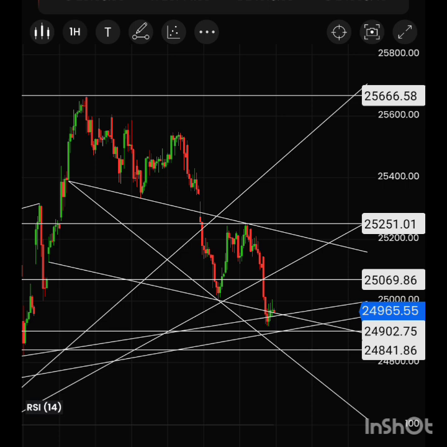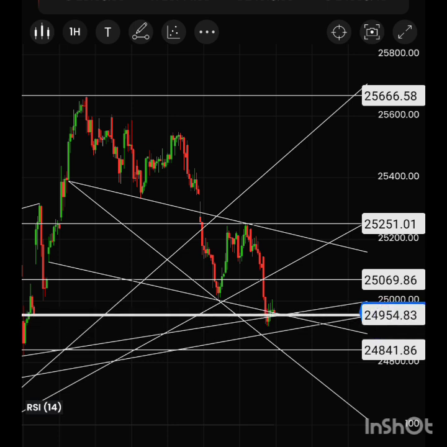Next time if it falls up to here, around the 24,840 range, we will have a slight bounce back here. That could reach around 24,900 to 24,950 range. So this will be a crucial point for Nifty, the 24,840-45 range.